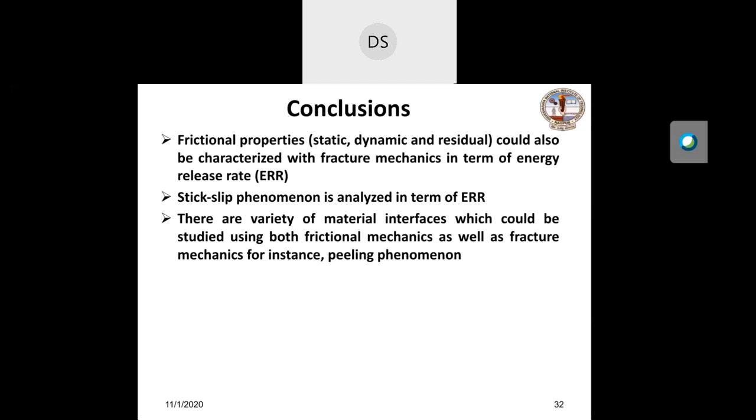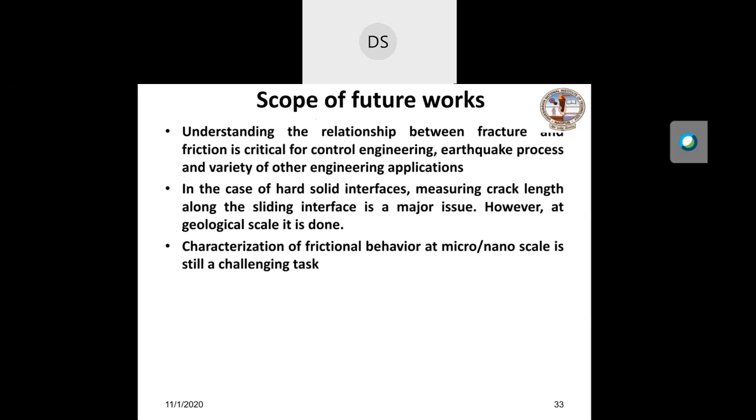But despite these basic understandings, there are still challenges. In the case of hard solids, it is very difficult to determine energy release rate because in hard solids we cannot measure the crack. That may be the reason why the frictional approach is more popular, because suppose two hard surfaces are sliding, how do you measure the crack length?